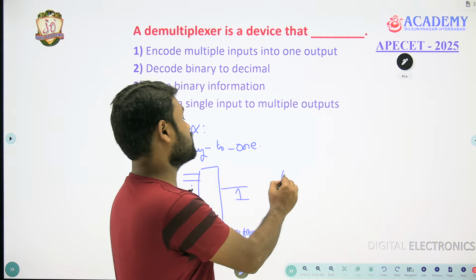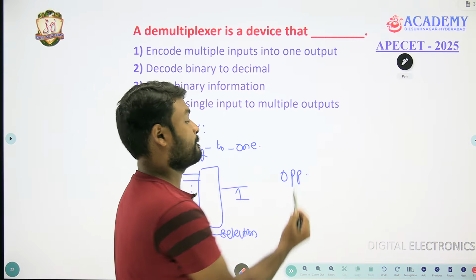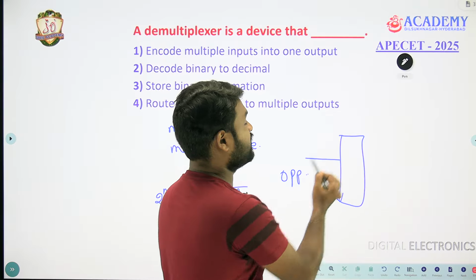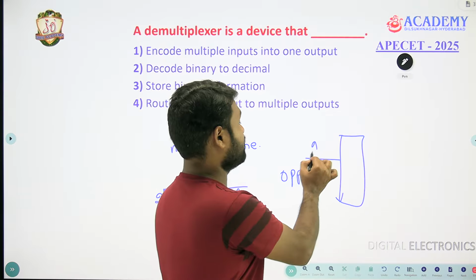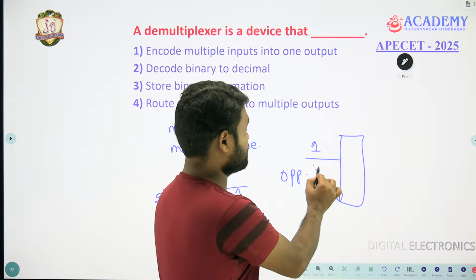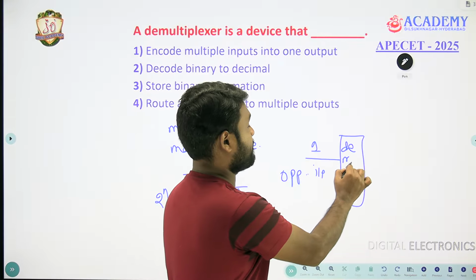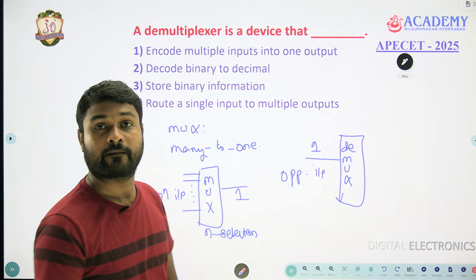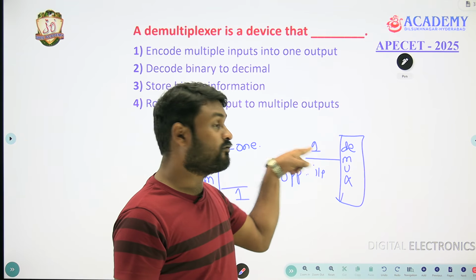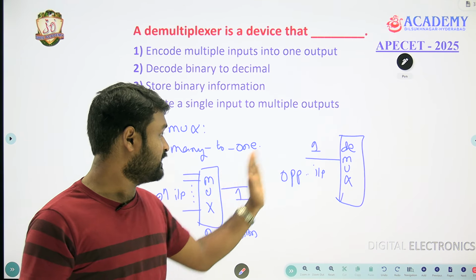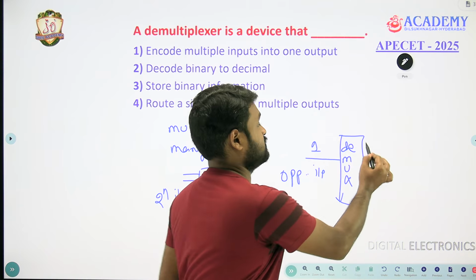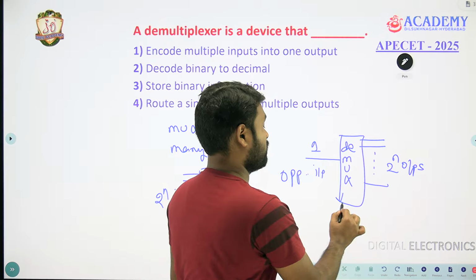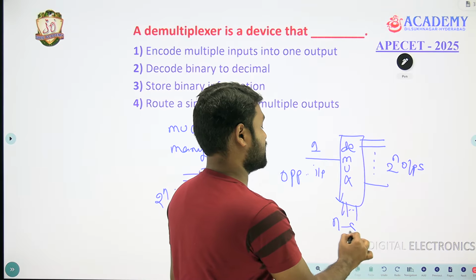That is the multiplexer, the mux. The opposite, the demultiplexer or DMUX, is a circuit with only one input, and it produces 2 power n outputs, where it will have n selection lines.